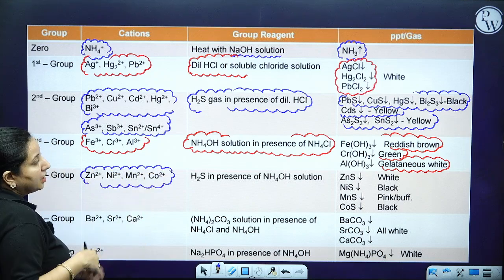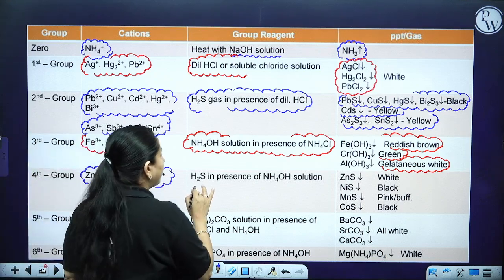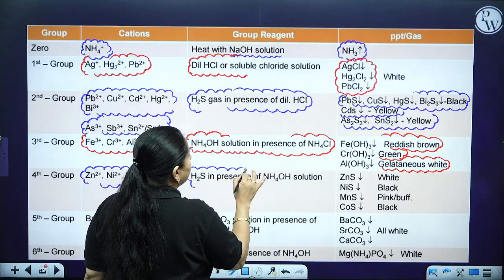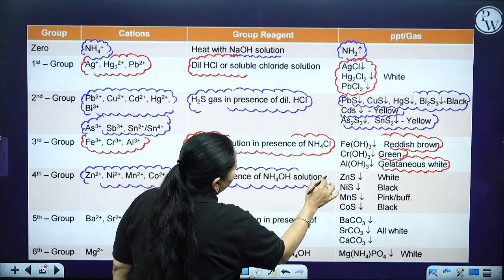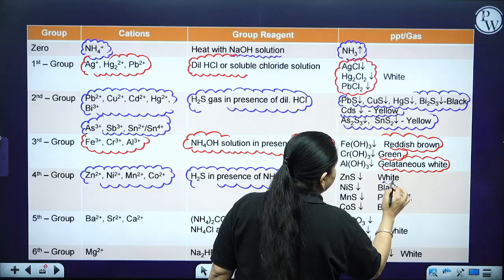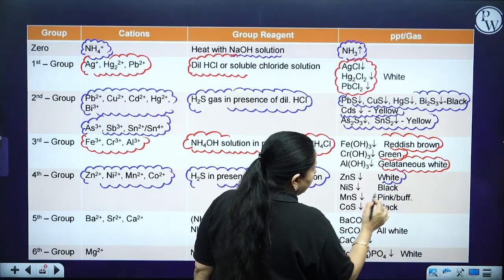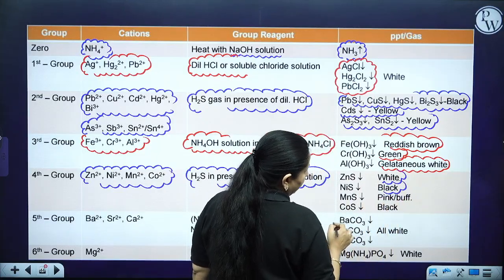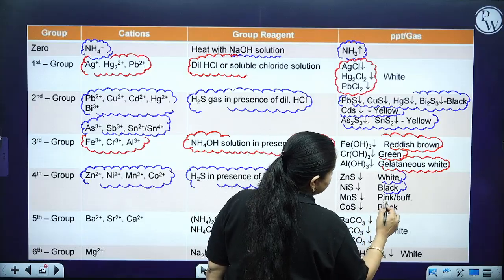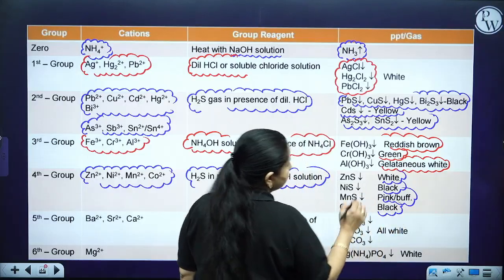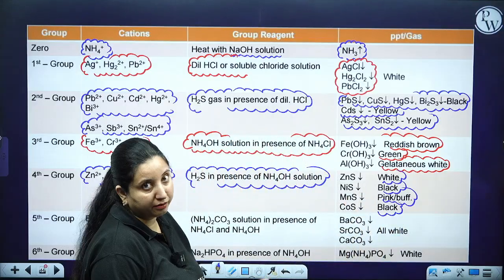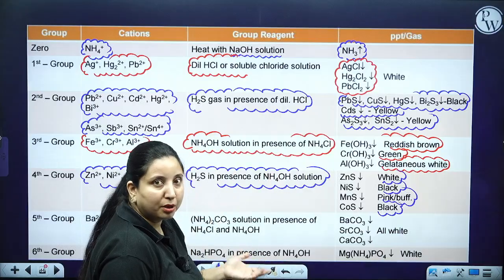Okay. Fourth group. Fourth group is going to be Zn 2 plus, nickel 2 plus, manganese 2 plus, cobalt 2 plus. Now what is going to be the group reagent? H2S gas in presence of ammonium hydroxide solution. So if you get a white precipitate, it means zinc sulfide, nickel, then black precipitate, manganese, then it is going to be pink or buff color, cobalt, again it is black.